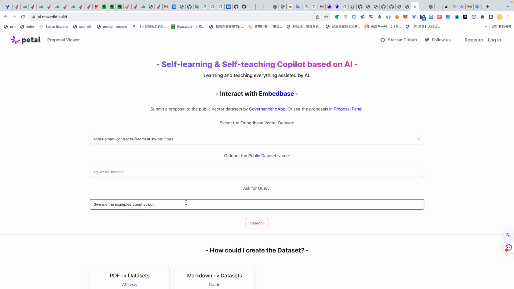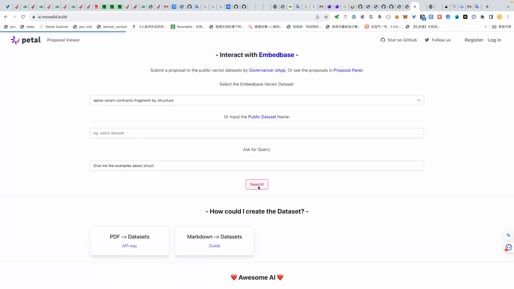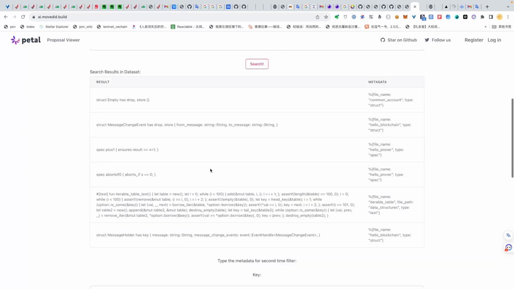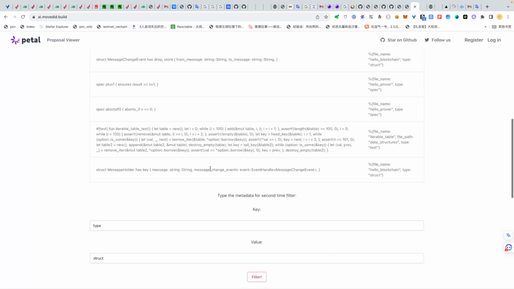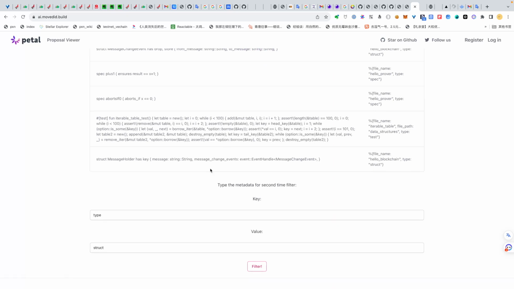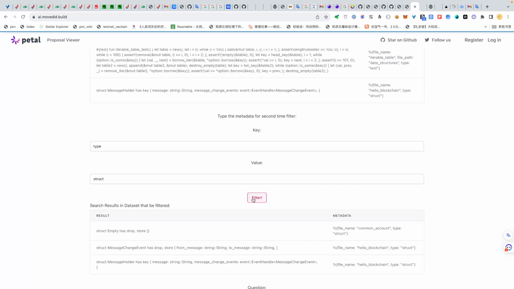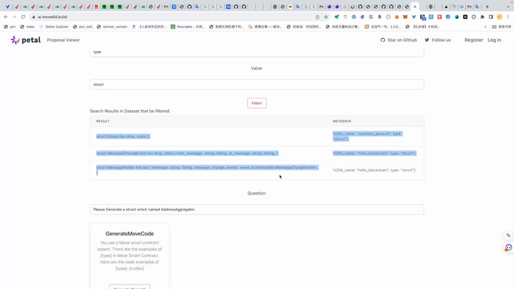Give me the examples about struct, and it will search the dataset and get the result, not like a traditional database. Here are the 5 results in the dataset, and we can filter it to make it more accurate. Here are the other structs.